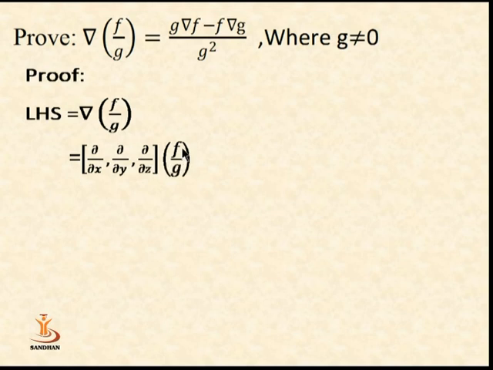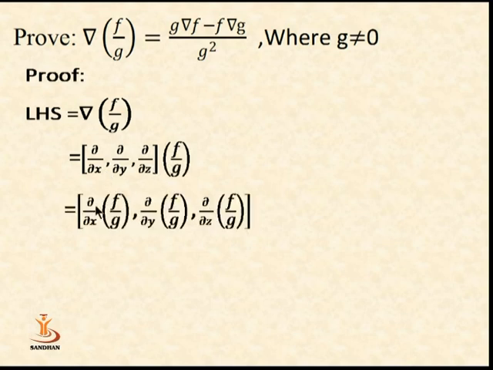Also we know that f and g both are scalar functions. So f upon g is also a scalar function. So we apply the gradient to f upon g. Again we differentiate f upon g with respect to x, y and z respectively. Thus we get del by del x of f upon g, comma, del by del y of f upon g, comma, del by del z of f upon g.